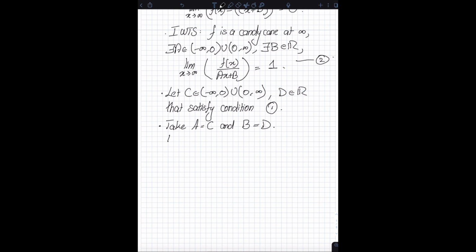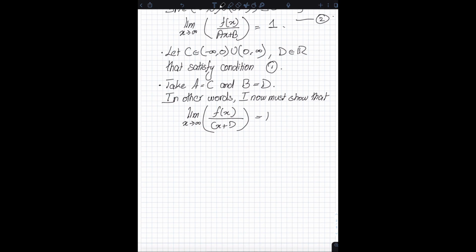In other words, I now must show that limit as x approaches infinity of f of x divided by (cx plus d), so instead of ax plus b, I've now written cx plus d because I took a to be c and b to be d, is equal to 1. Okay. And this is where the proof actually begins.